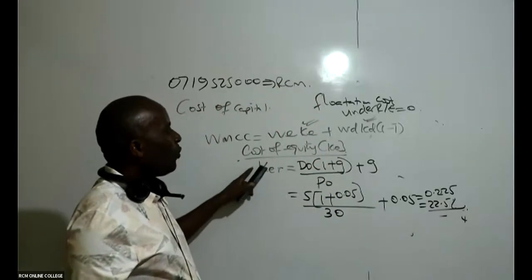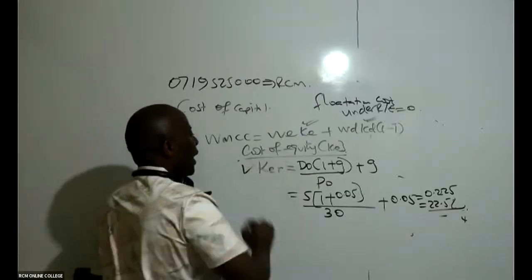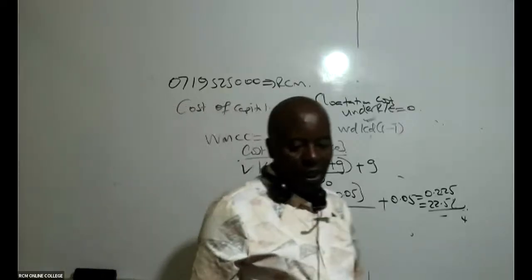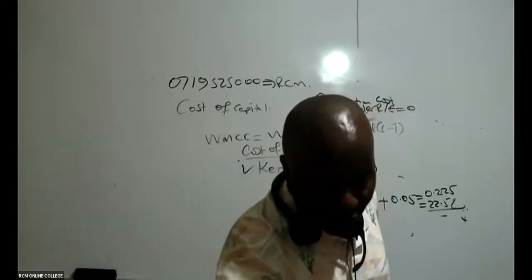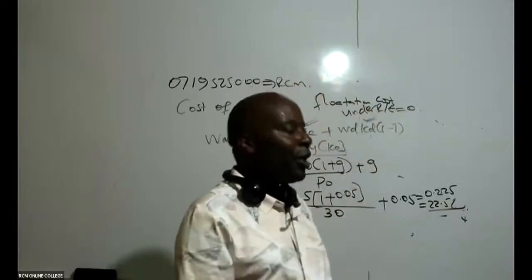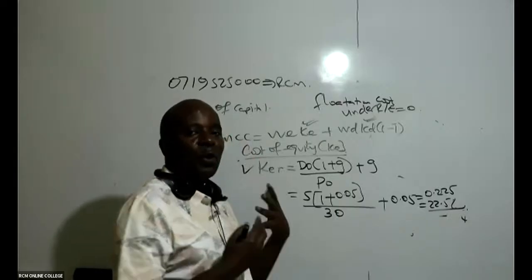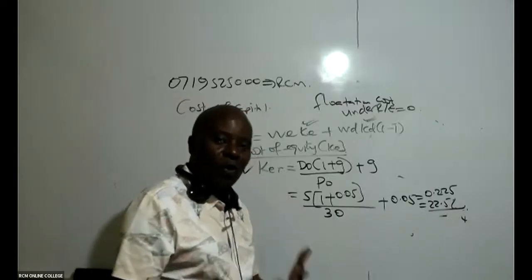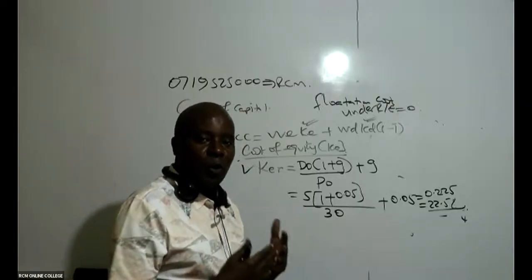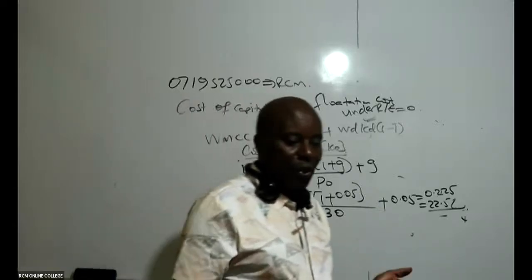I will have to get the cost of equity, retained earnings, very important. And then I must get the cost of equity, ordinary shares. Remember, I'm doing this simply because I'm getting WMCC. Otherwise, if it was WACC, I would not have computed the cost of equity, retained earnings. I would have straight away gotten the cost of equity, ordinary shares only.